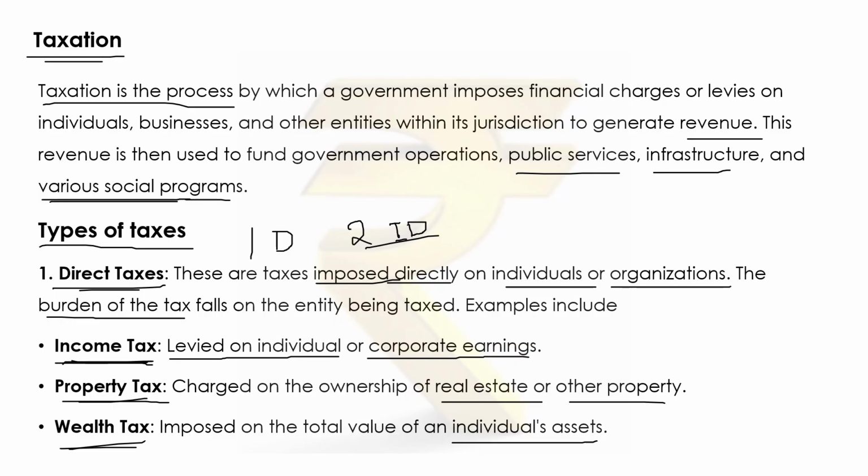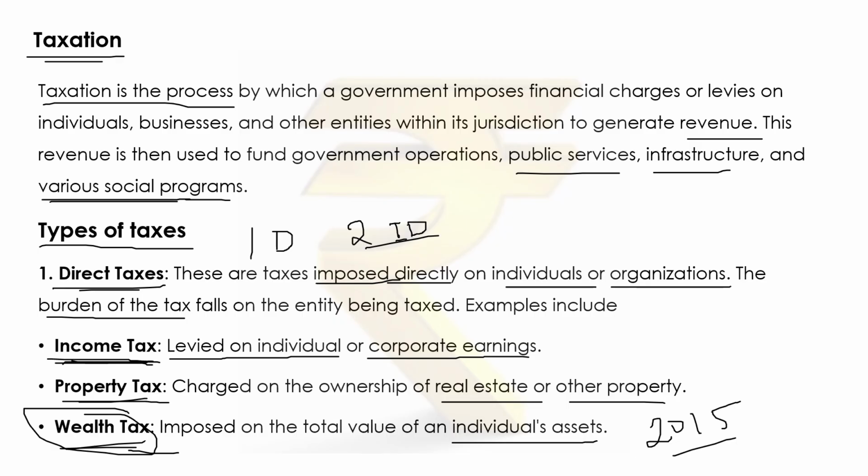But this tax in India, in 2015, this wealth tax was abolished or removed. So these are the direct taxes.